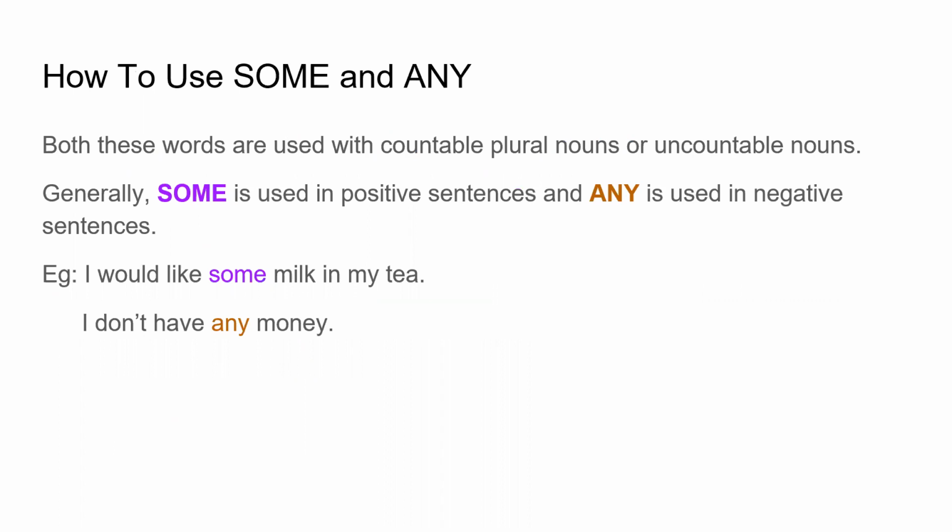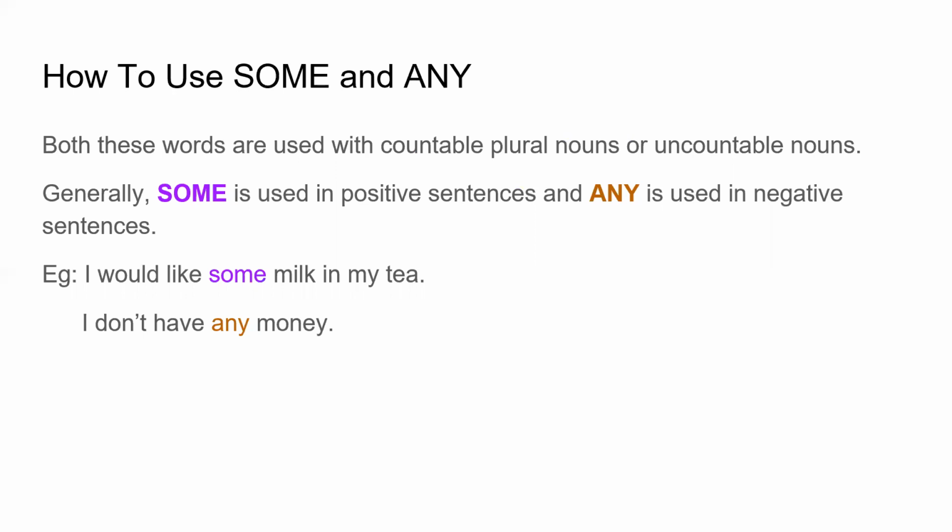So it's a countable noun. Now, suppose I say, I can see some water in the lake. Now, I have to use the word some because it's an uncountable noun. I cannot count water.